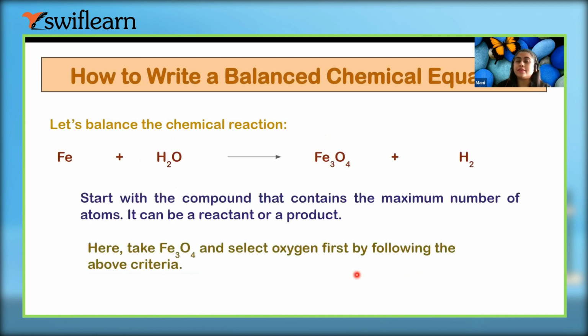We will see the compound that contains the maximum number of atoms. Here, oxygen contains the maximum number of atoms, right?